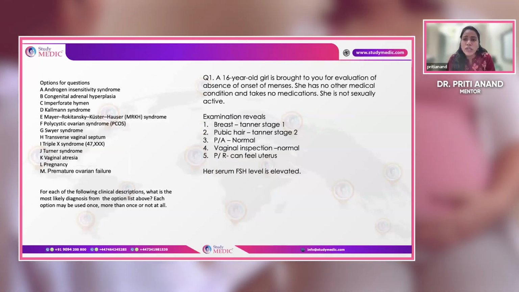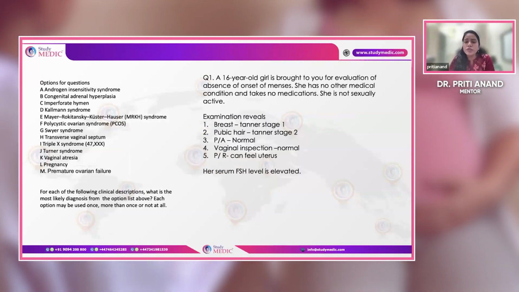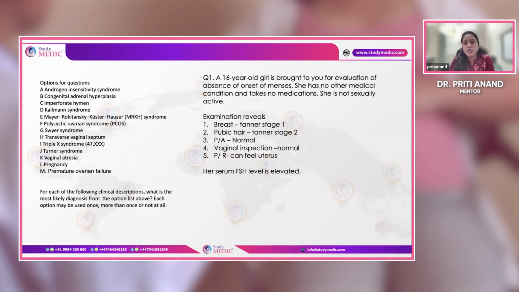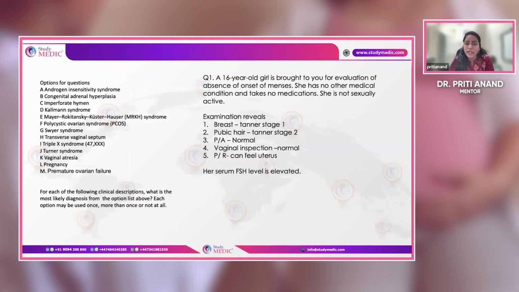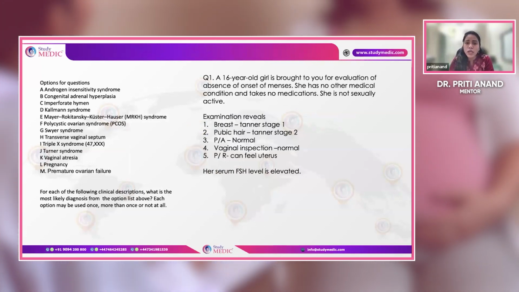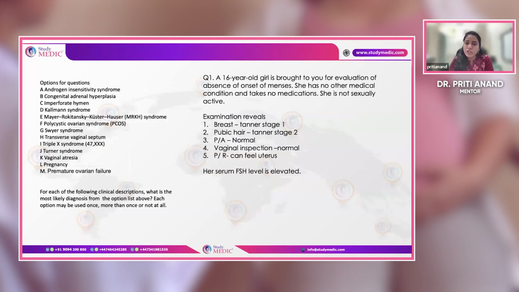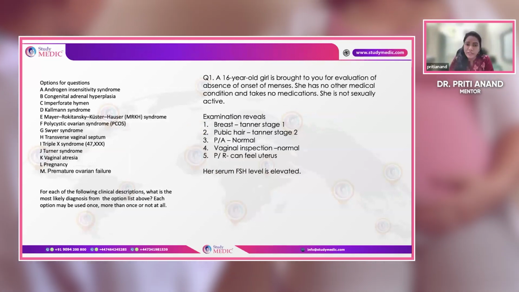So 16-year-old girl who has been evaluated for the absence of onset of menses, that is primary amenorrhea, no further medical condition and takes no medication. She is not sexually active. Breast has Tanner stage 1. Pubic hair has Tanner stage 2. Per abdominal normal. Vaginal inspection normal. Per rectal, you can feel the uterus. Her serum FSH levels are elevated.